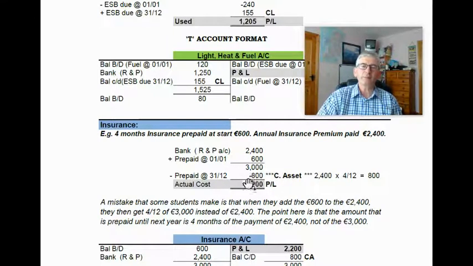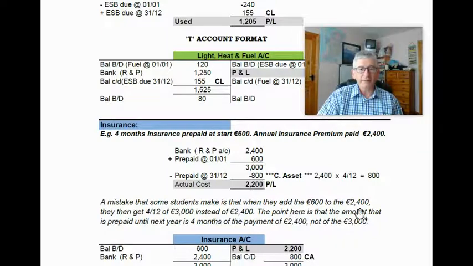What's the mistake that people make? The mistake that people make essentially is they add on the 600 to 2,400, and then they get 4/12 of the 3,000. Which is not correct because that 600 is all related to this year. So the 4/12 shouldn't apply to the 600. So a mistake that some students make is that when they add the 600 to the 2,400, they then get 4/12 of 3,000 instead of the 2,400.